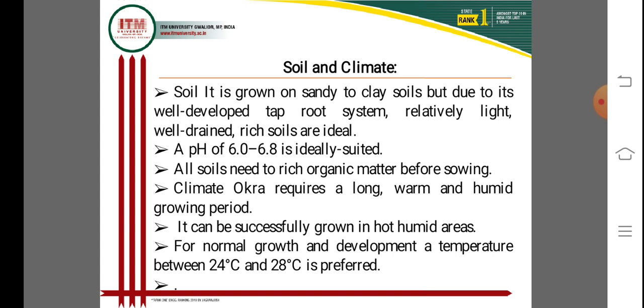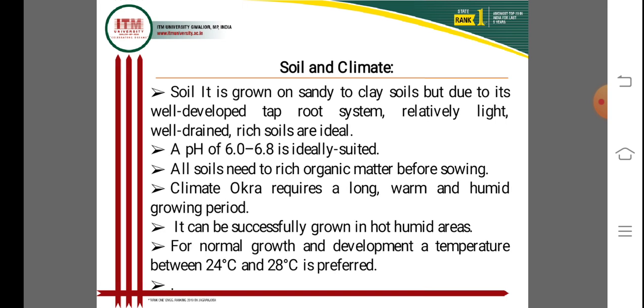This range is very important for growth, and during this period the fruits and plants develop very well.